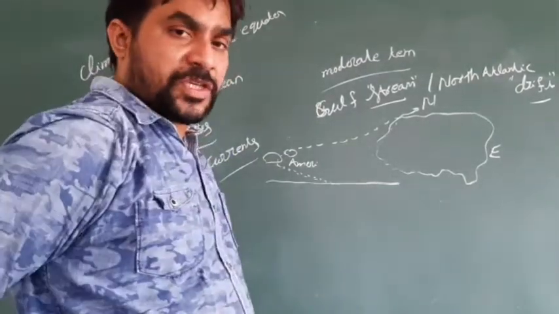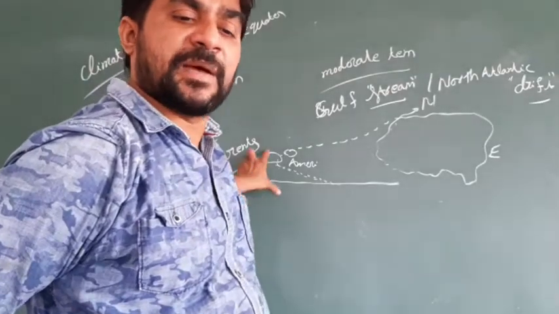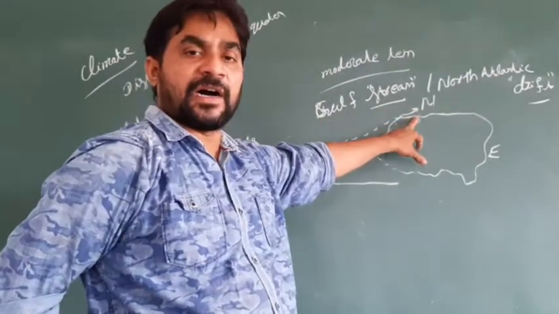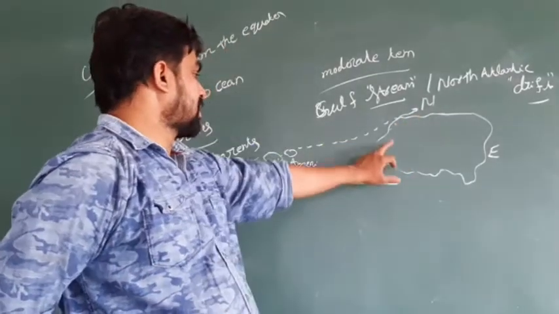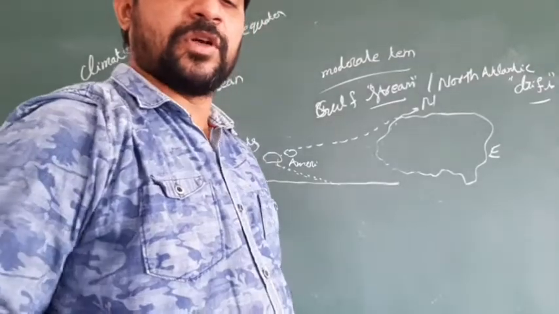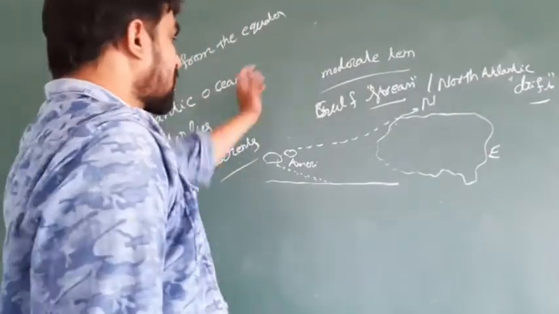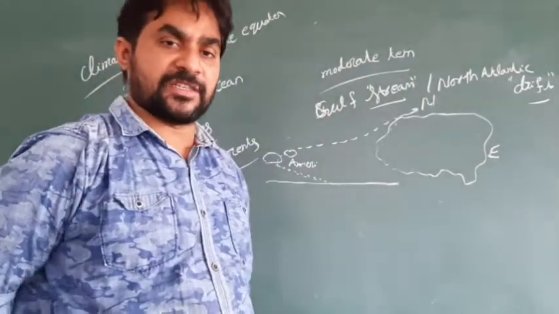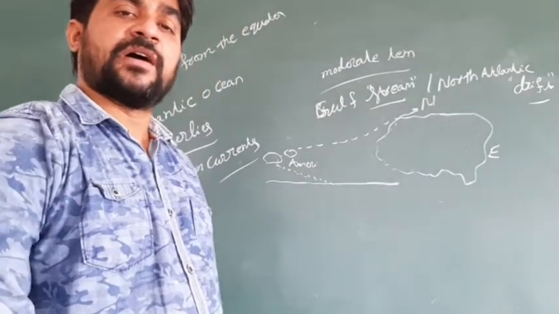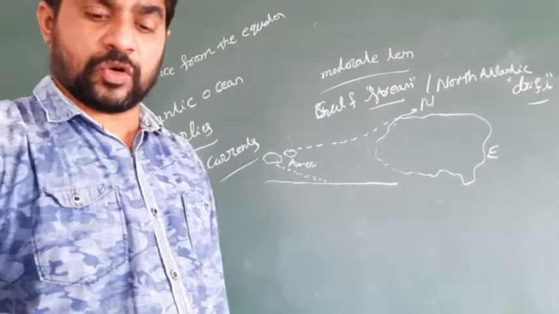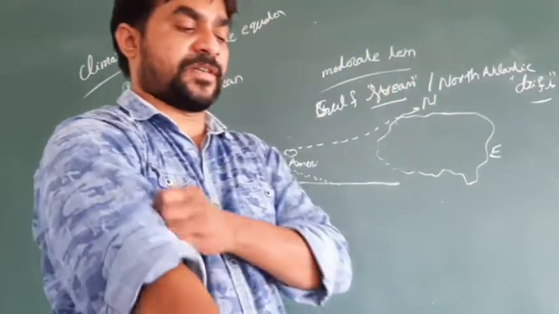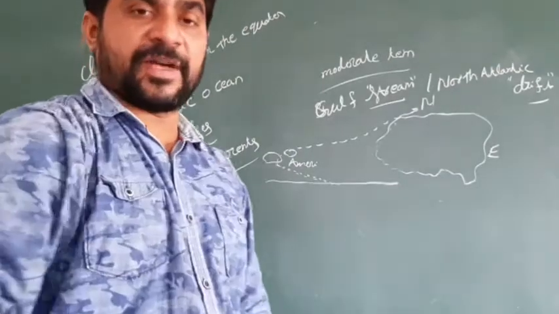The warm ocean currents also change the temperature in the northern side of Europe and some areas of the western side of Europe also. So because of this, the coastal temperature is changed. Coast means a place which is near to the sea. So coastal temperatures are changed because of this. So one more time I will revise this.